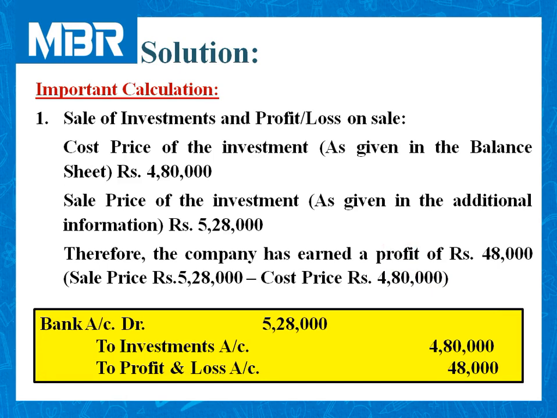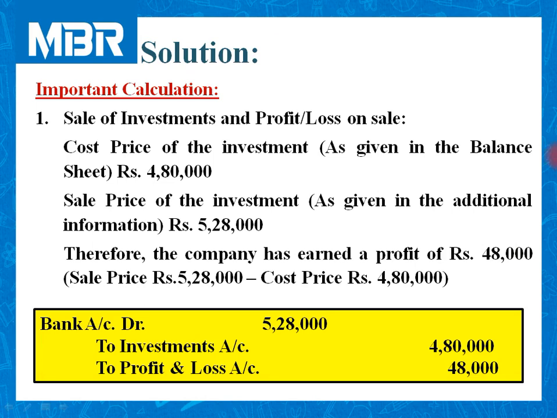So journal entry is bank account debited 5,28,000 to investment account credited 4,80,000 to profit and loss account 48,000. This transaction is not a part of our process, but as we have sold investment and it is clearly mentioned in additional information, we need to sell our investments and we need to pass entry either for profit or loss.